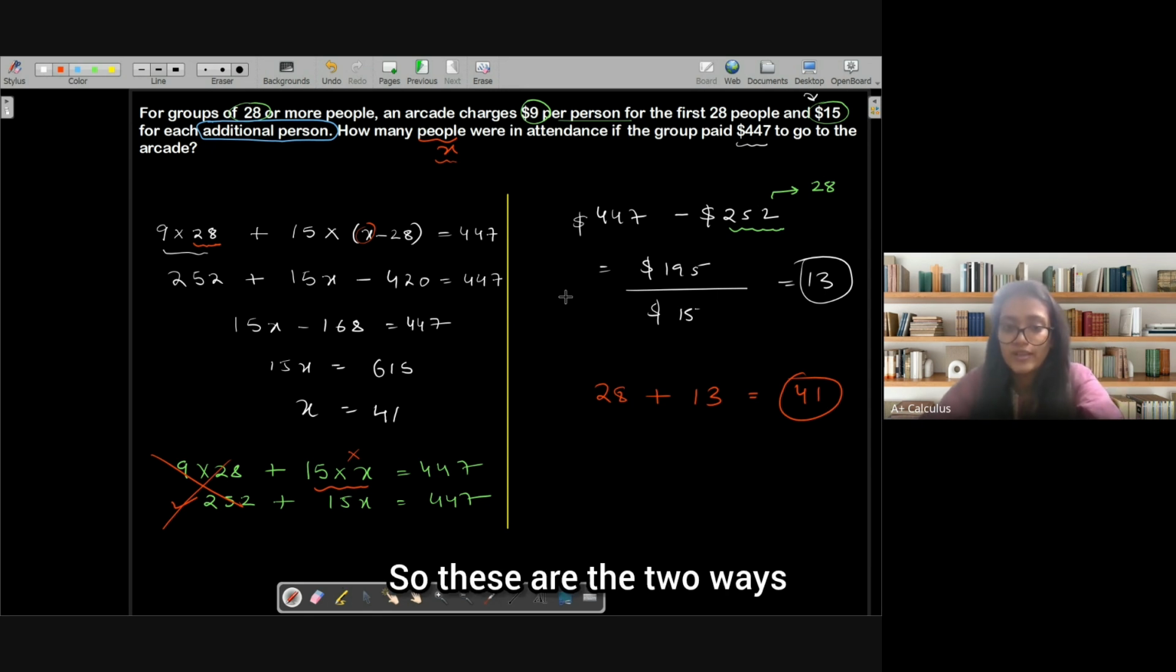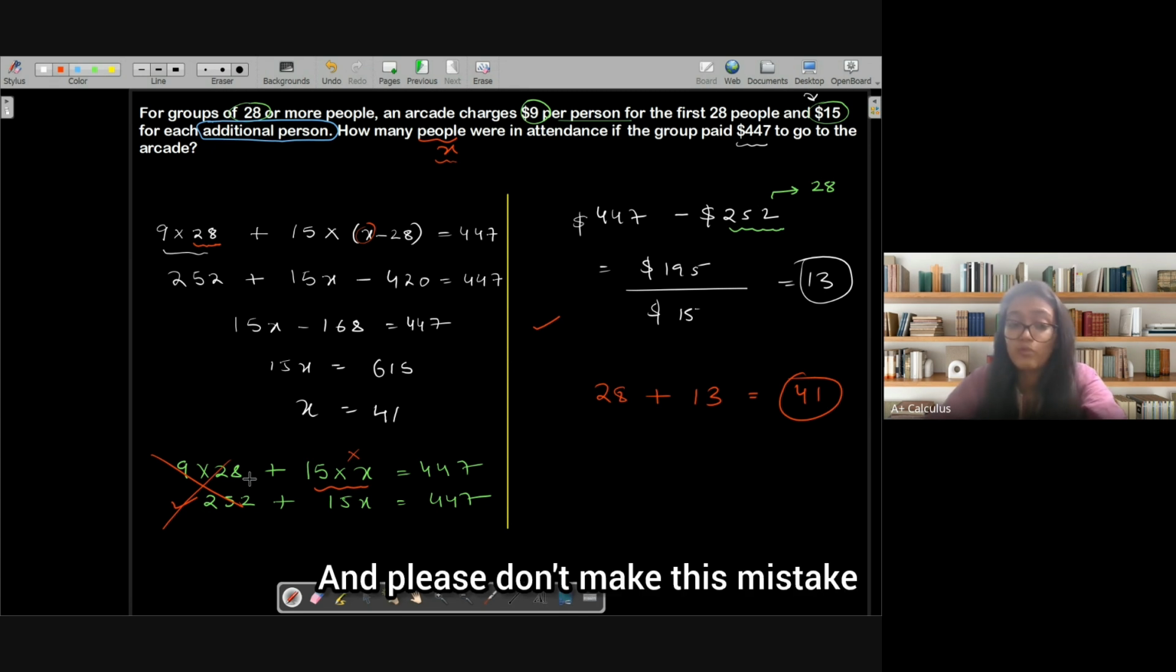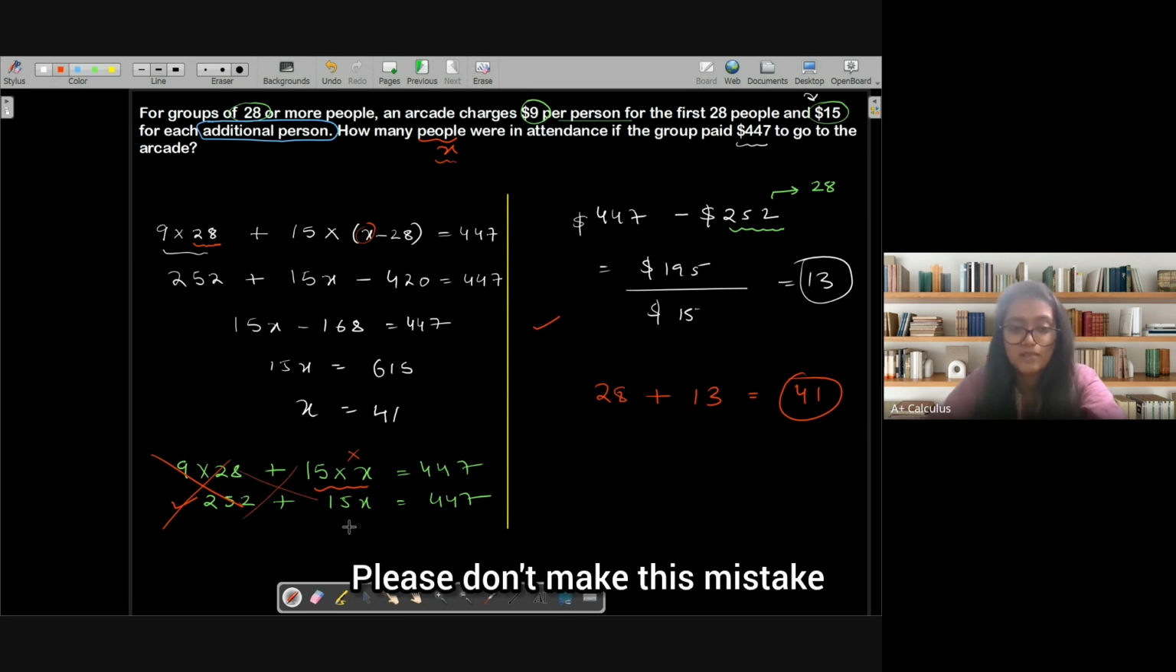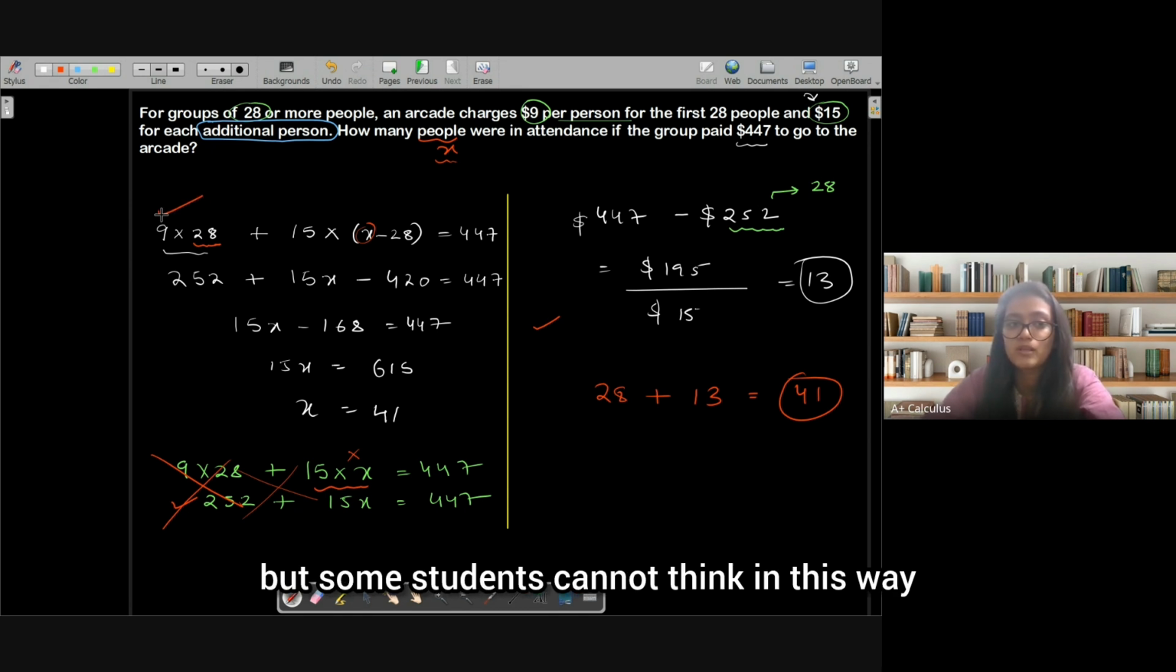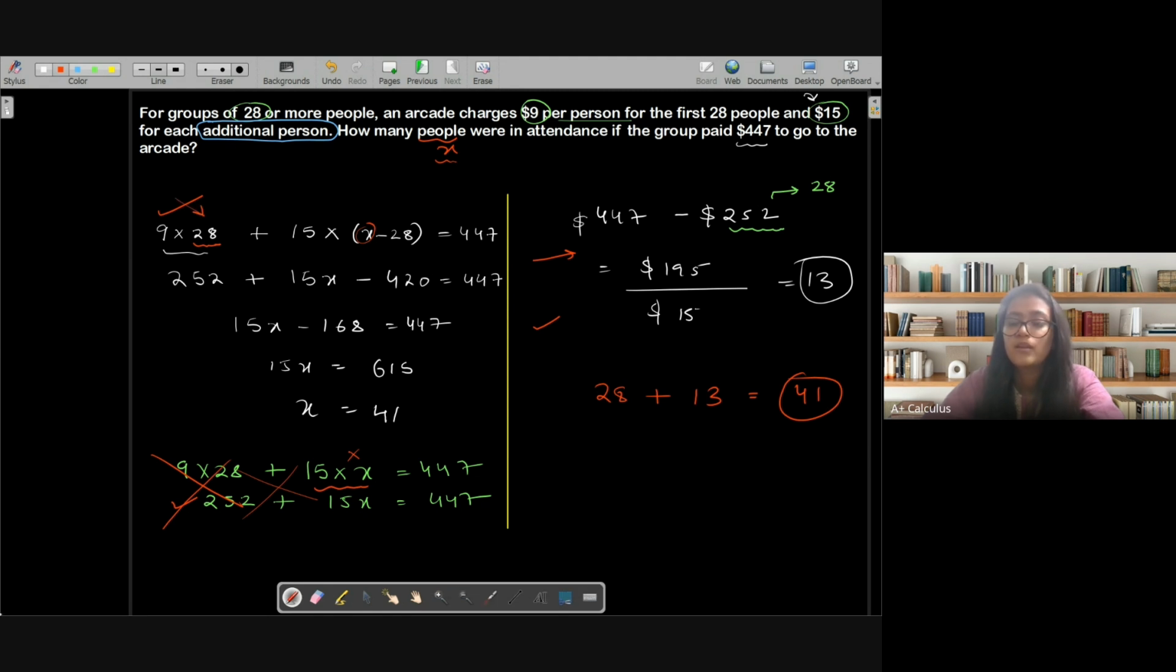So these are the two ways that you can use. I think the second method is faster. And please don't make this mistake. The equation method will take some more time, but some students cannot think in this way; they think in that way. So it's up to you which method you want to use.